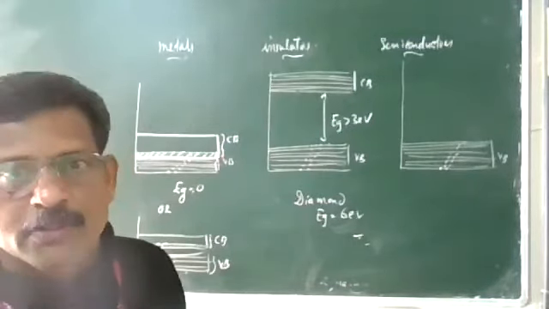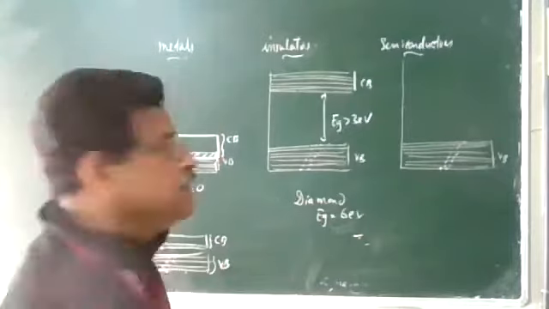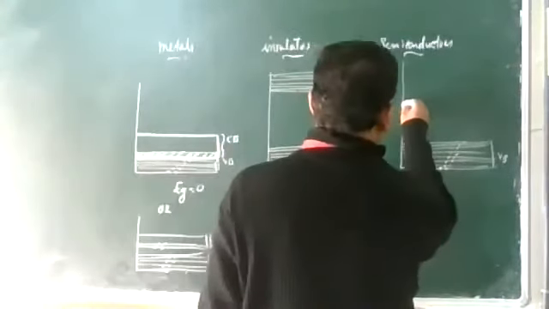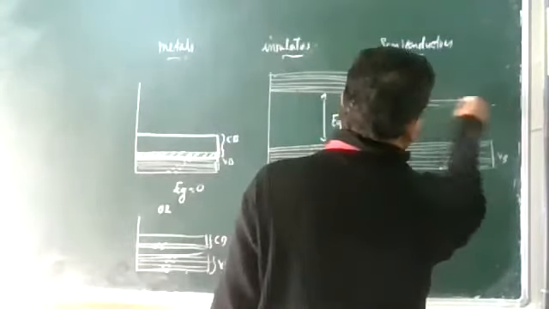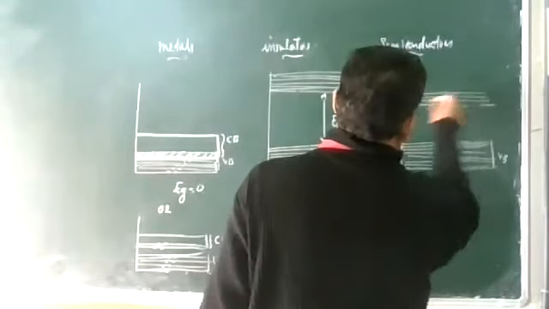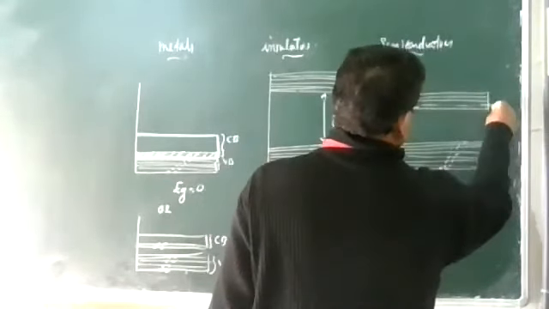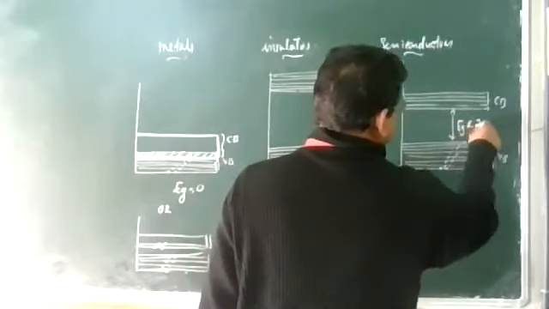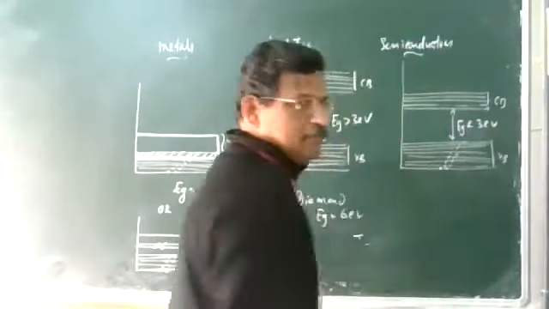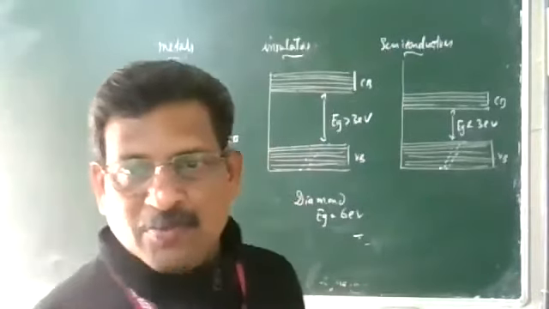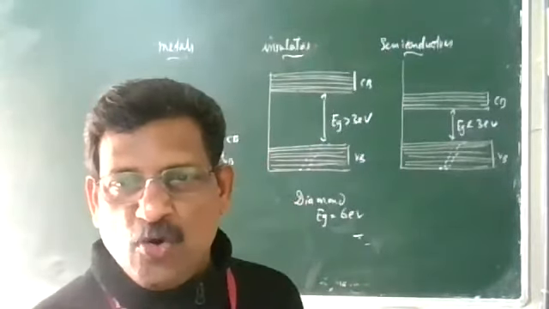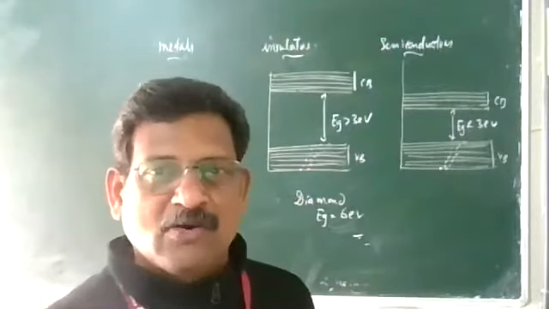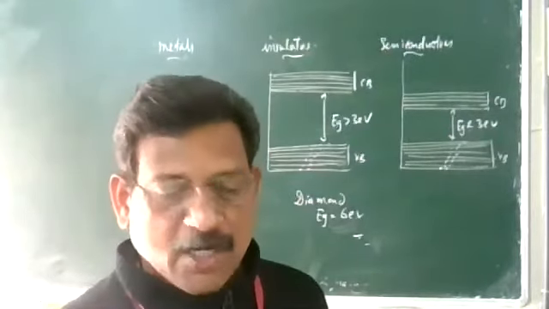In the case of a semiconductor, the energy gap is small: less than 3 electron volts. The conduction band is very close to the valence band, so electrons can go from the valence band to the conduction band. If electrons are available in the conduction band, there will be conduction.